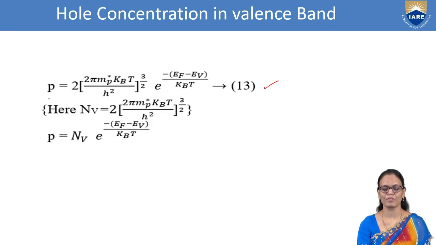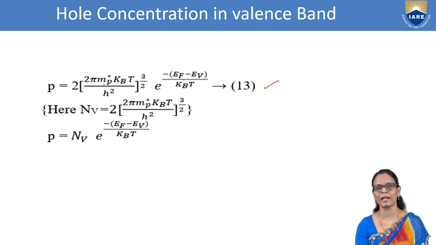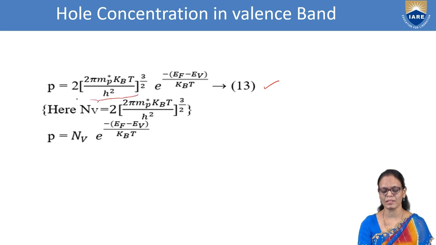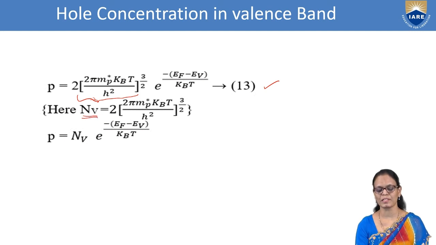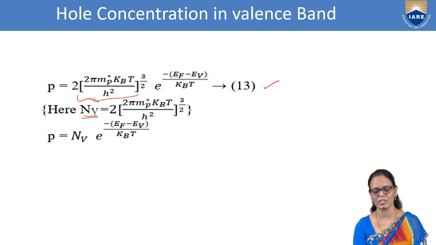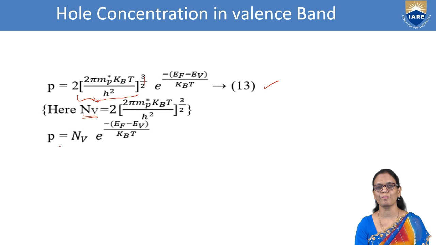So this is the final expression we have. P is equal to 2 into (2 pi mp kBT by h square) power 3 by 2 e power minus of (EF minus EV) by kBT. Also, because we have too many constants, we can combine all of them and write it as NV. V represents here the valence band, covering all the constants for this valence band. So NV is equal to 2 into (2 pi mp kBT by h square) power 3 by 2. If we substitute NV, we have P is equal to NV into e power minus of (EF minus EV) by kBT.